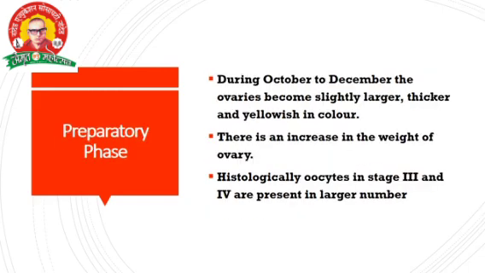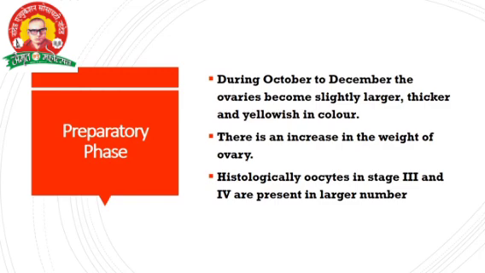Then the next stage is the preparatory phase, during October to December. The ovaries become slightly larger, which means the process goes on and development has started. The ovary becomes slightly larger, thicker and yellowish in color.